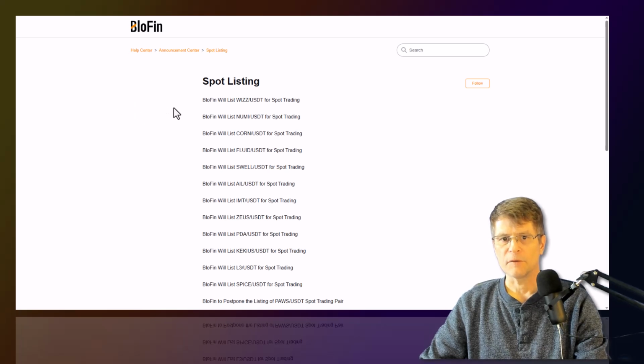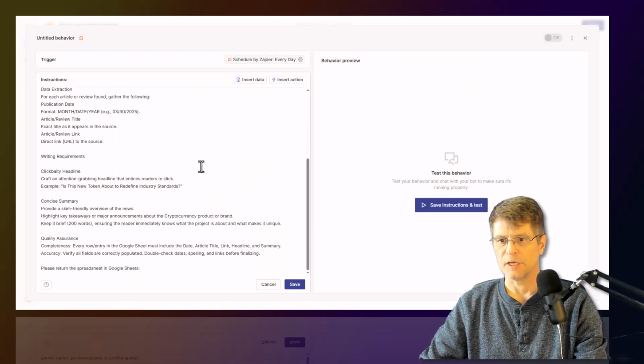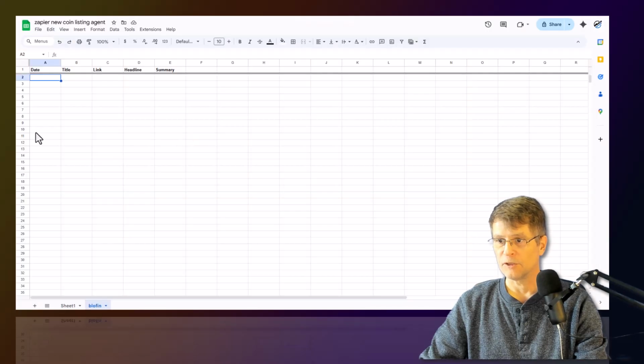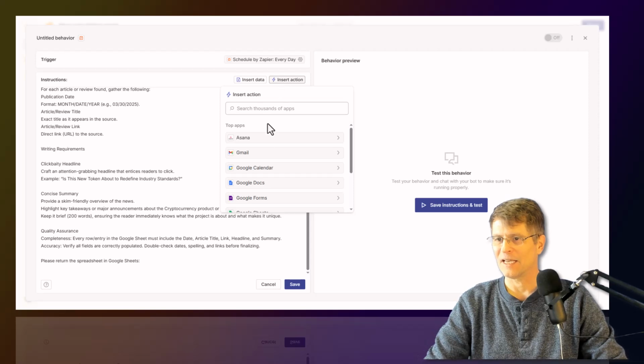And the last part, I'm going to let the AI agent select the value for these last 4 or 5 fields so that it updates the spreadsheet itself. And that's it. We're good to go. We save that, and then we're going to test this behavior to be sure that it works. And it'll go out and it'll do the research every single day at 4 a.m. So let's see how this goes.